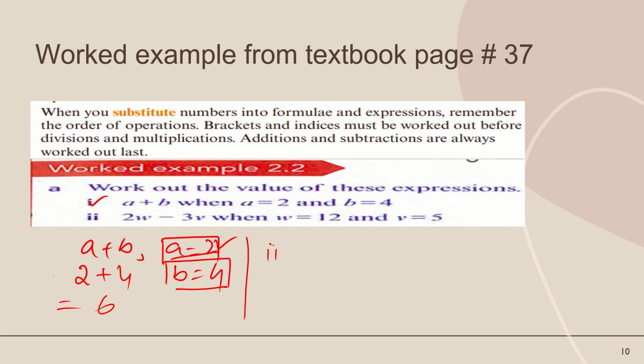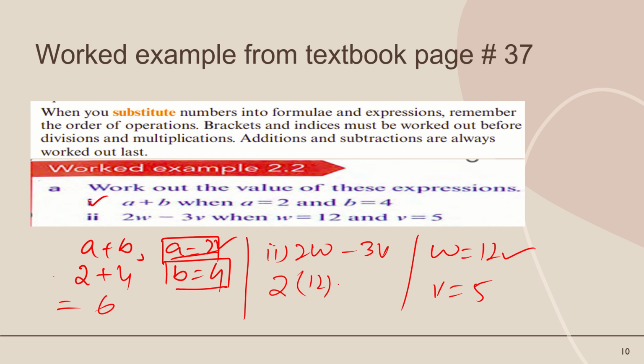The second part is about 2w minus 3v. So what is the value of w? w is equal to 12 and v is equal to 5. Write 2 first. What is the value of w? 12. So replace w by 12 and replace v by 5. Solve this one. 2 times 12 is 24, and 3 times 5 is 15. So if we solve it, we will get the answer 9.